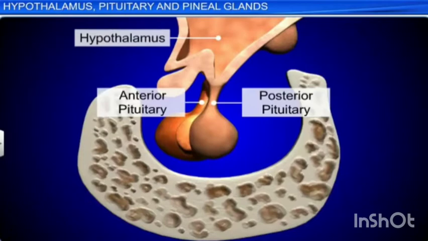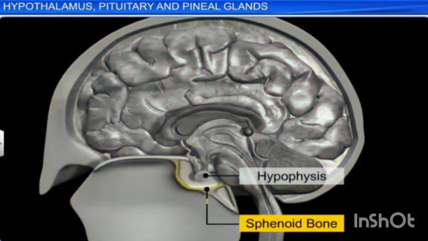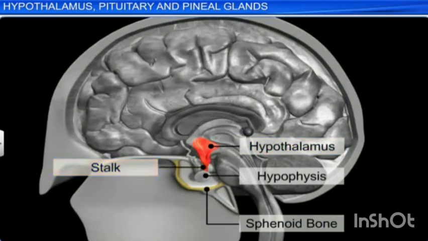Next is the pituitary gland, also called the hypophysis. The pituitary gland is ovoid in shape, located in the sphenoid bone at the base of the brain, and connected to the hypothalamic region of the brain by a stalk called the infundibulum.